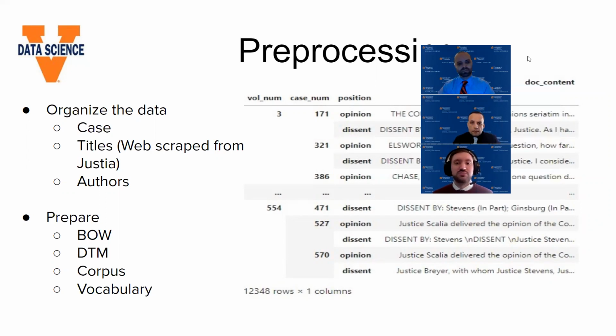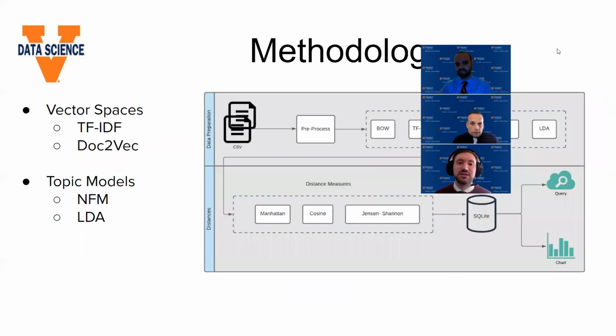In order to actually prepare this data for analysis, we took the opinions that were written and tokenized them, breaking them down into the individual word components of the opinions. This allowed us to create bag of words tables, document term matrices, corpuses, and vocabularies, and we can get a very good sense of the words, phrases, and specific language used in those opinions, and allow that analysis to begin.